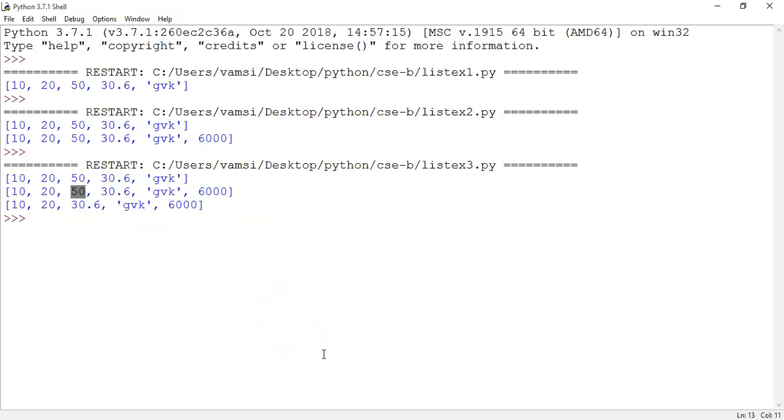So to add an element into the list, which method is used? Append method is used. To remove an element from the list, which method is used, guys? Remove method is used.